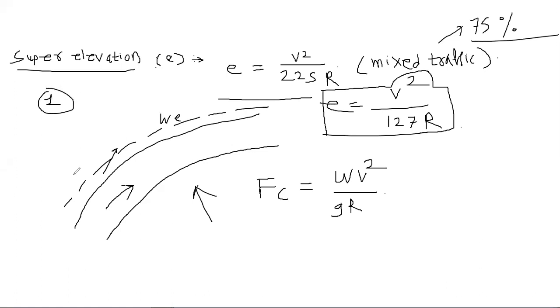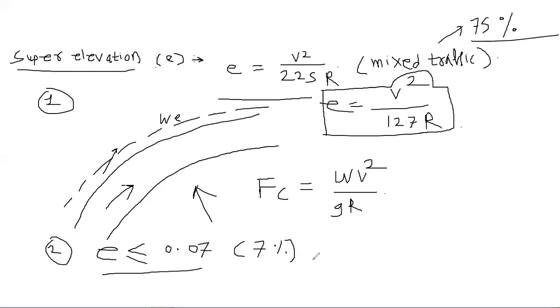Okay, so this is our first step. Now the second step is your maximum permissible value for E should always be less than or equal to 0.07. So always remember this thing, that the maximum permissible value for super elevation is 0.07 or 7%, what we called it as.